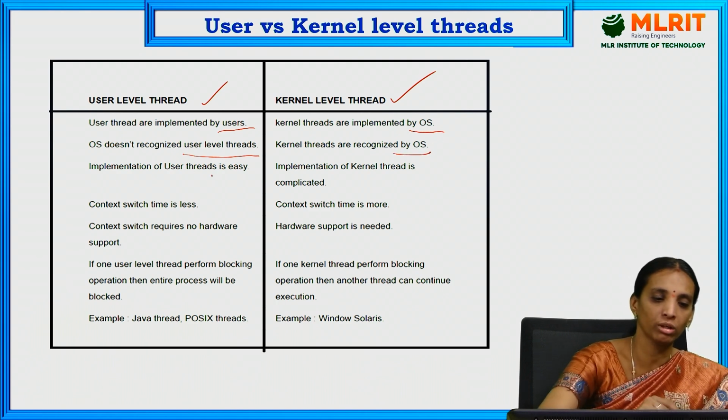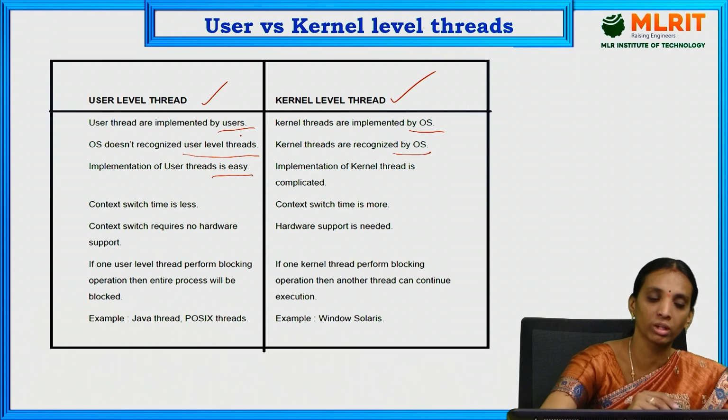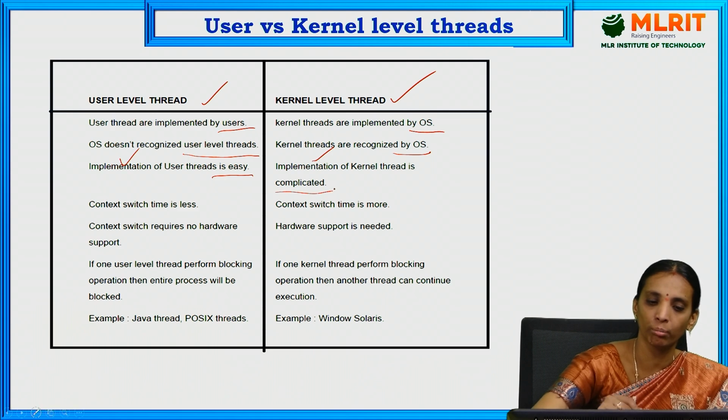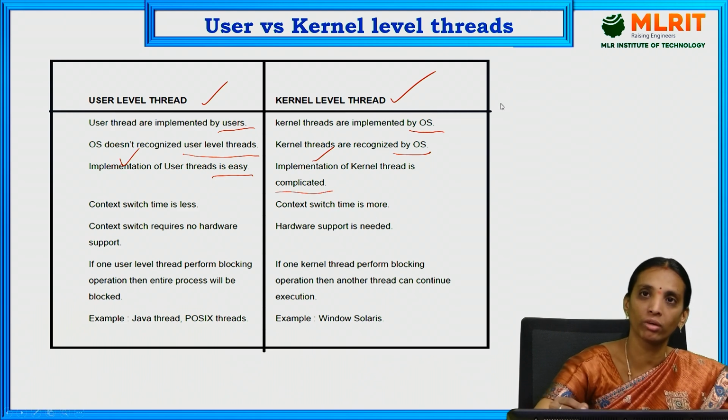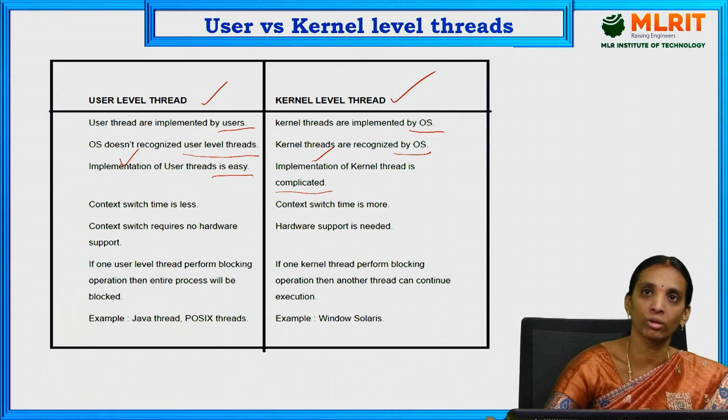The implementation of user threads is easy as the kernel is not involved. Only that particular process will manage and schedule the thread. Therefore implementation is very easy. Implementation of kernel threads is very complicated because it must wait for the OS to allocate all the system resources, and it is based on the OS scheduling.